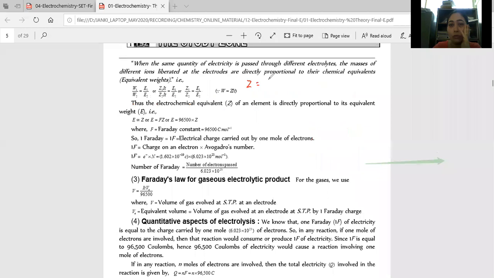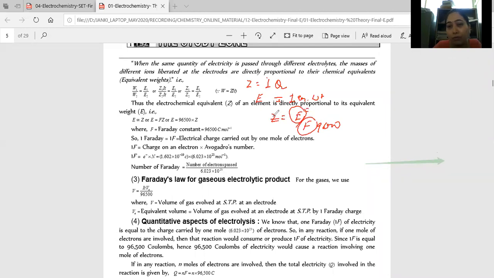Z is equal to the amount of product passed by 1 coulomb and E is equal to the amount passed by 1 equivalent weight. Harsh said Z is equal to E by F. Yes, we can write Z is equal to E by F. Very good, because if we divide by 96500 coulomb, this is the amount of electricity for 1 equivalent. Manan, Harsh, very good.